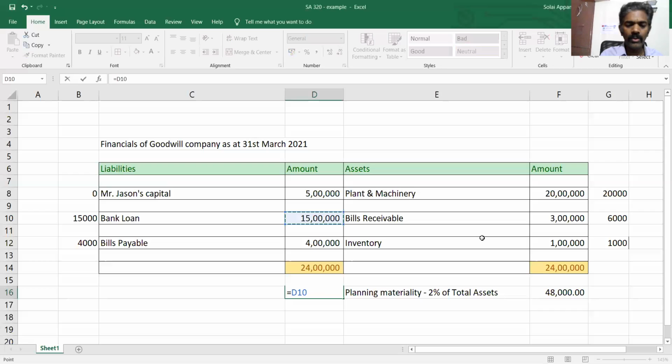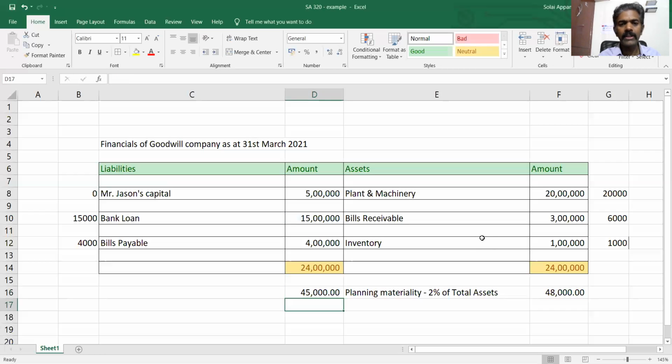If the company is more skewed on bank loan and nobody else is going to look at it, it can be 3% of bank loan, it's 45,000, or maybe 2% of bank loan. Whatever the auditor is arriving at is appropriate according to his professional judgment. Or it can be a percentage on inventory, or it can be on profit as well. So in this case, let's take 48,000 as the planning materiality based on 2% of the total assets.